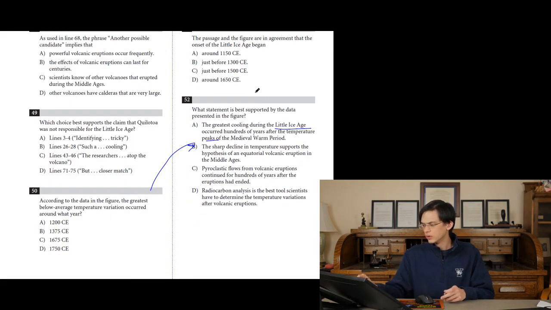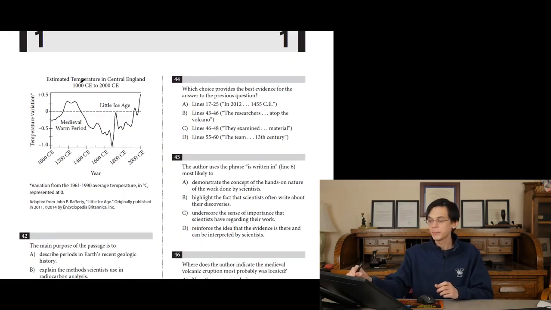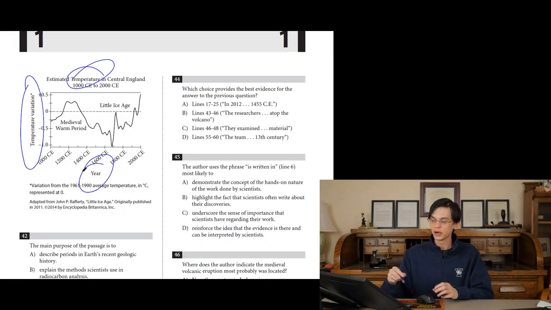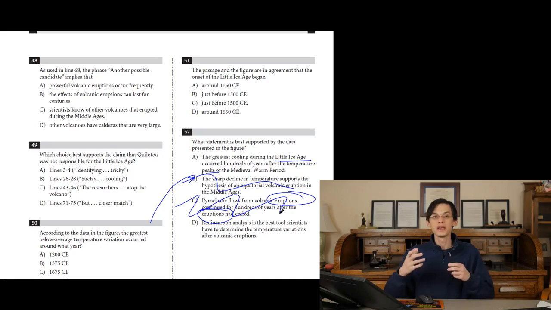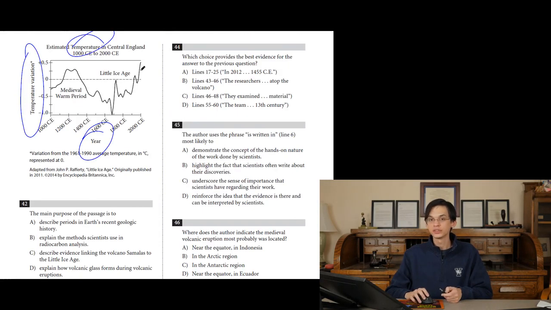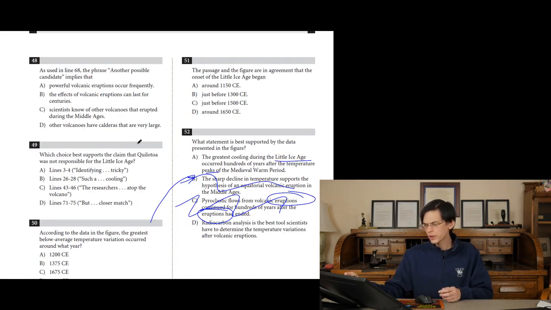So, no. C. Pyroclastic flows from volcanic eruptions continued for hundreds of years after the eruptions have ended. We have no idea where the eruptions started, where they ended, or how long they occurred. This is only talking about temperature in England, temperature variation versus year. We have nothing to talk about when it comes to volcanic eruptions and when the eruption ended. Again, they're just trying to make stuff up and make us say things that are not possible to understand from this chart or graph. Remember, this is only about the data in the figure, nothing else.